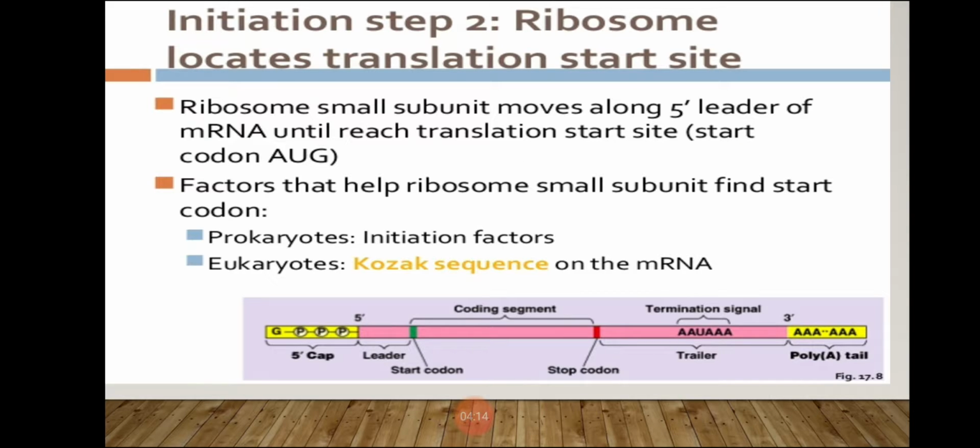Then the initiator tRNA binds with the initiation codon AUG by its anticodon UAC. An initiation factor helps them in the process of initiation.